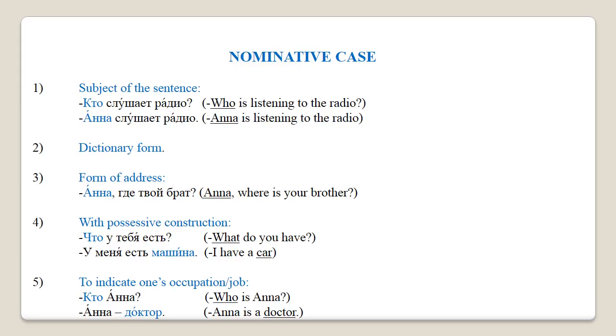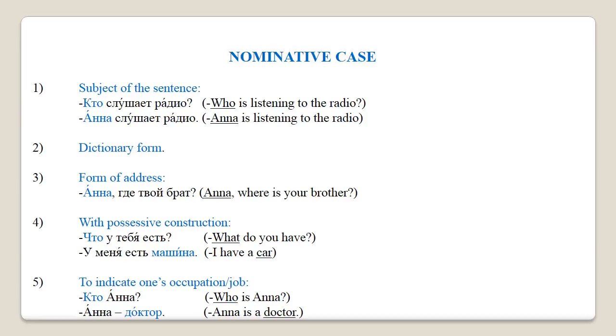Remember that there are 6 cases in Russian, and so far we have studied nominative case, which we use for the subject of the sentence. We also know that all Russian nouns in the dictionaries are given in the nominative case. We use this case as a form of address with possessive constructions and to indicate one's occupation or job.